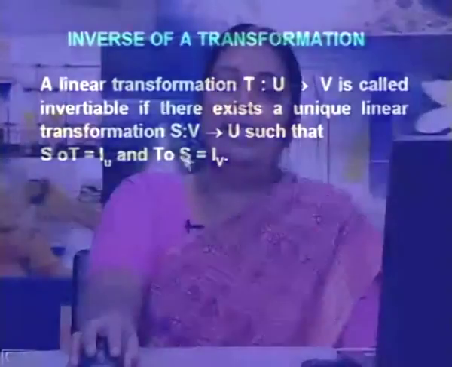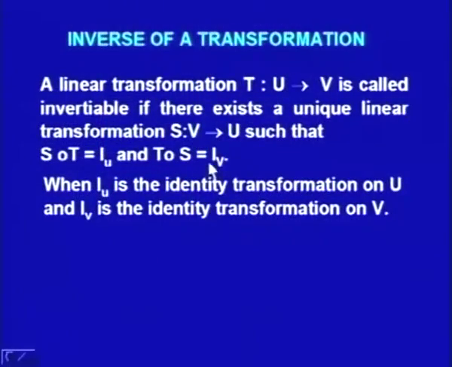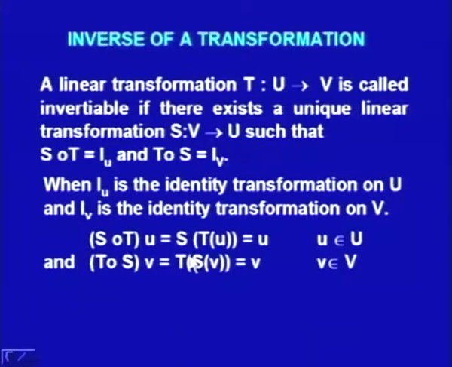If we can find such a transformation such that these two composite transformations satisfy this, then we can say that the transformation is invertible. Here I_U is the identity transformation on U and I_V is the identity transformation on V.